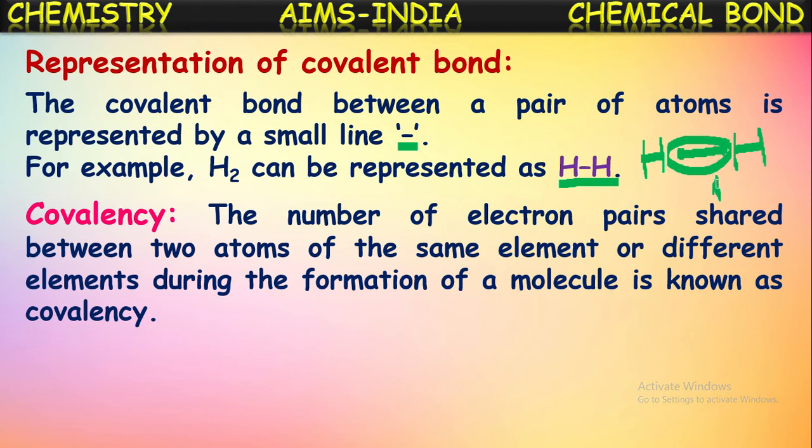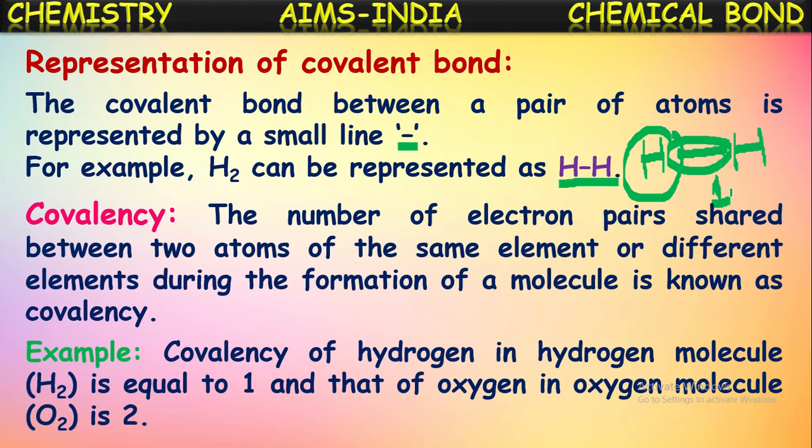So the number of electron pairs shared between these two atoms is called its covalency. Now the covalency of hydrogen in the H2 molecule is 1 because here two hydrogen atoms have mutually shared one pair of electrons. That number of pairs of electrons shared between the hydrogen atoms is called its covalency.